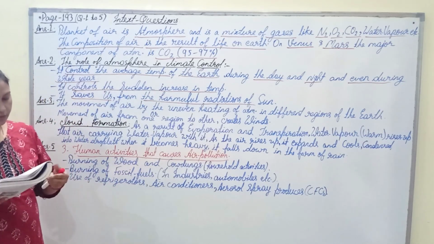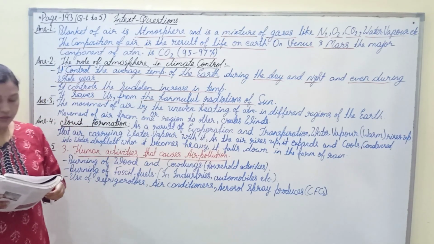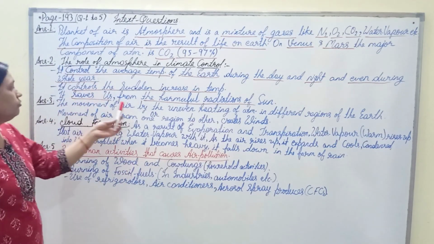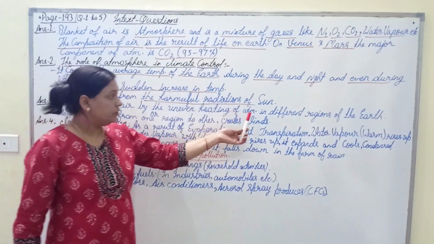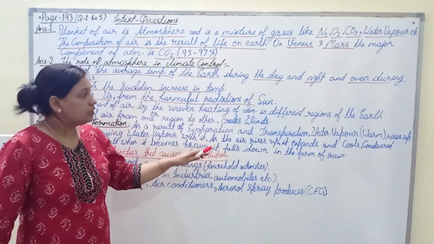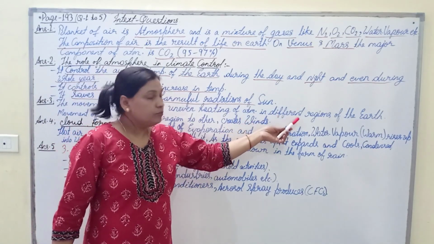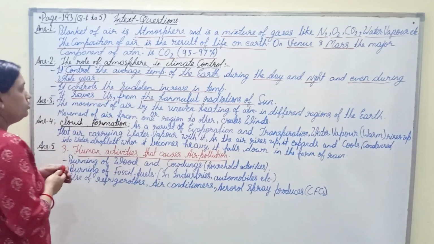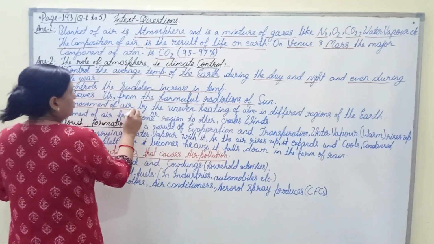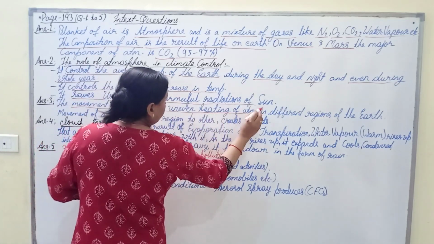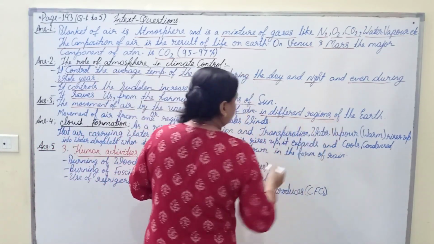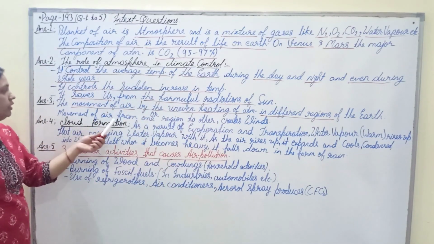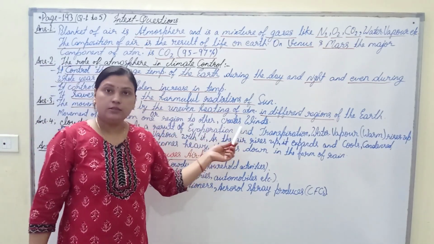Now moving on, we have the next question, question number three: what causes winds? The answer is the movement of air caused by the uneven heating of the atmosphere in different regions of the earth. We know that there are different types of regions present on the earth. The movement of air by the uneven heating of the atmosphere in different regions of the earth is called wind. Or we can also say that the movement of air from one region to another creates winds.